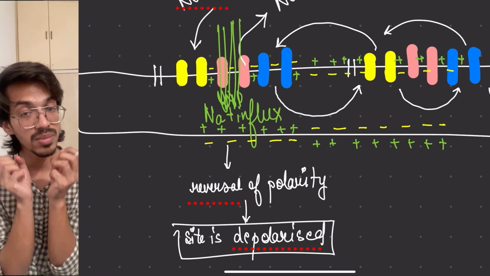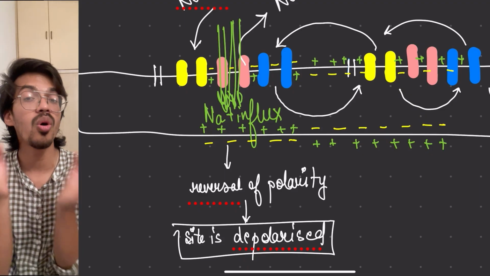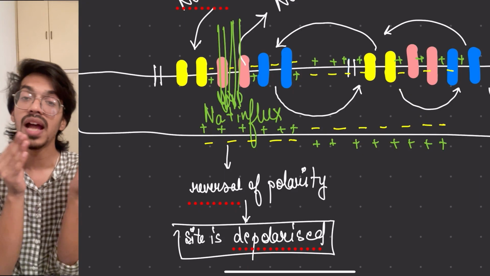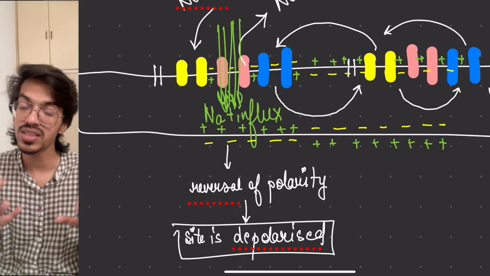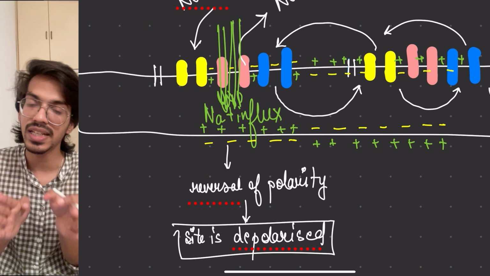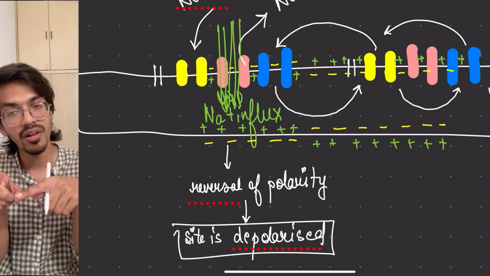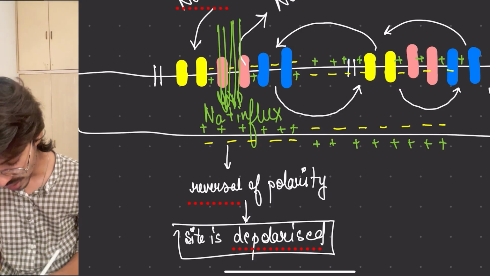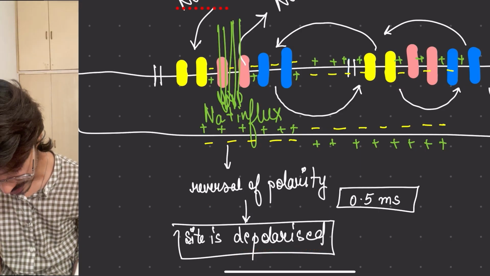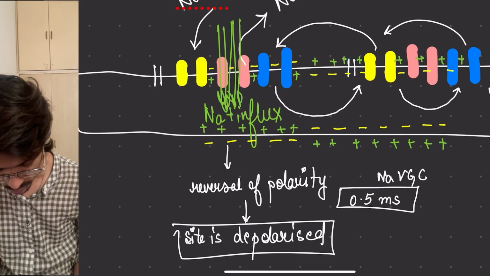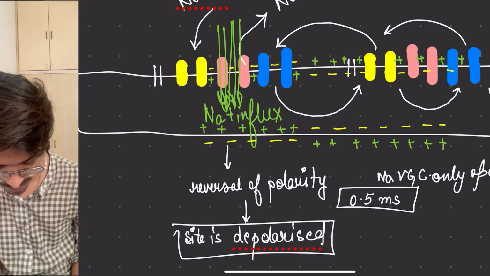So from here we understood what? That once the stimulus comes, reversal of polarity occurs because all the other gates stop and the sodium voltage gated channel opens up, sodium coming inside, positive inside, negative outside. This area is called depolarized. These sodium voltage gated channels only open for 0.5 milliseconds.